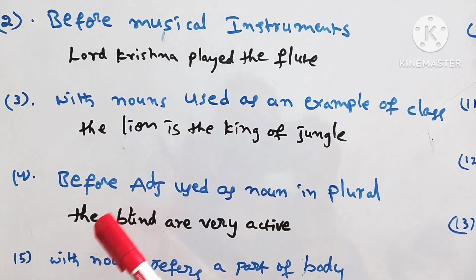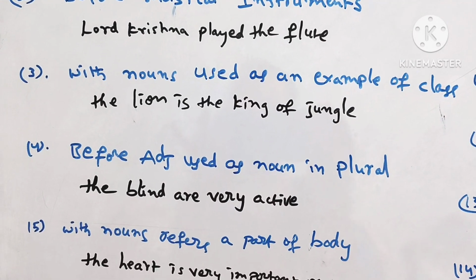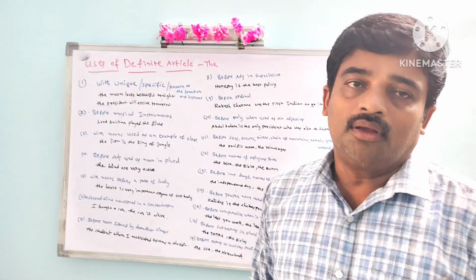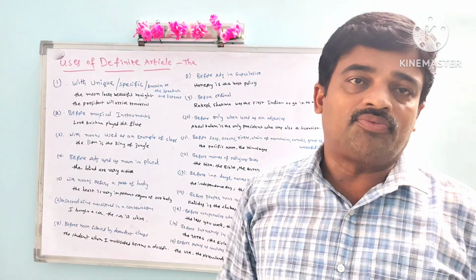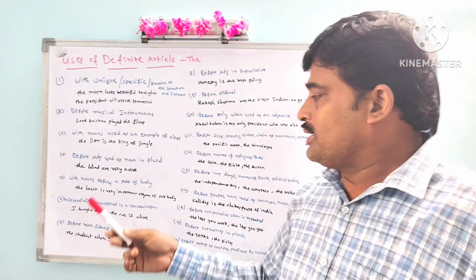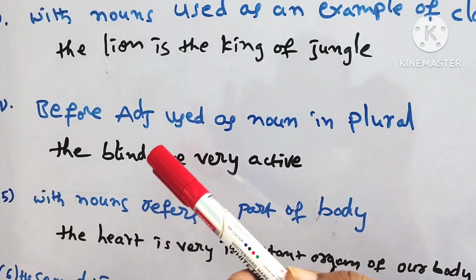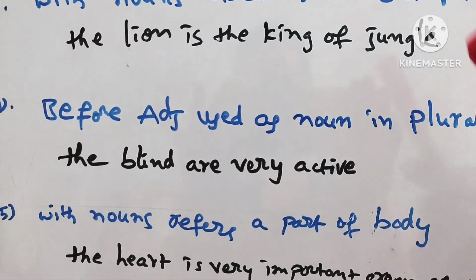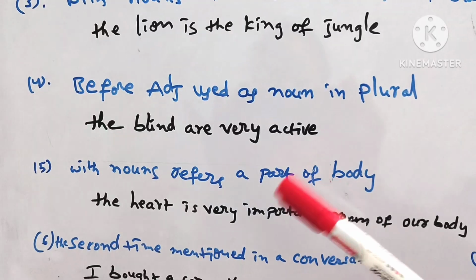And next, before adjectives used as a noun in plural. Sometimes we use the before adjectives also in some cases, but that adjective acts as a noun. That adjective indicates the whole class of nouns. See this example: the blind are very active. Here the blind acts as a noun, though actually it is an adjective. But it describes the entire blind community. In that sense we use the here.